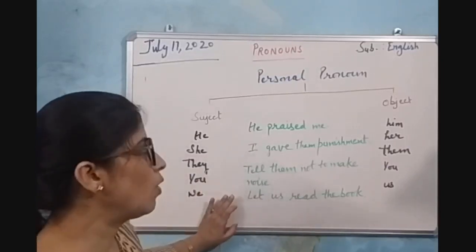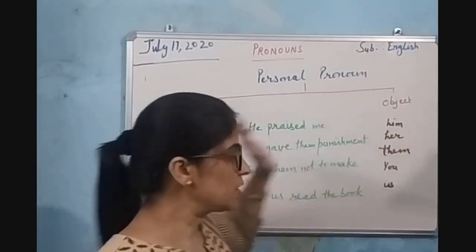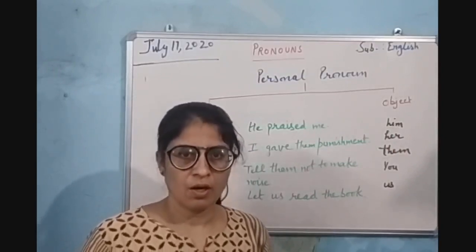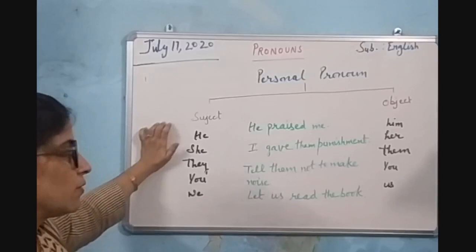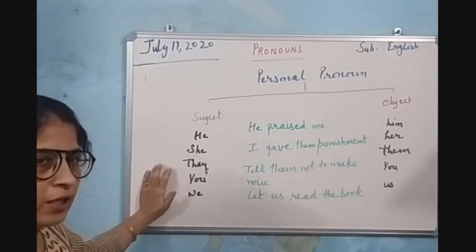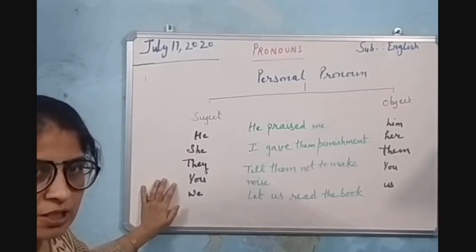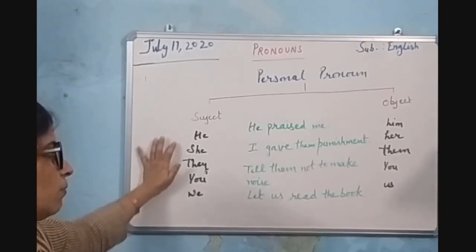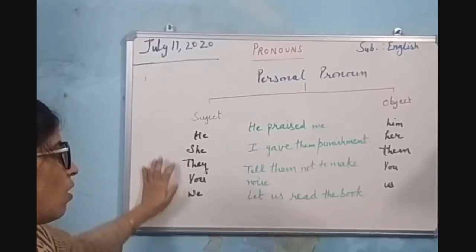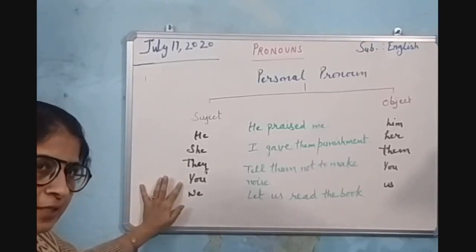Now let us discuss how personal pronouns can be used as subject or object. Subject means the doer of the action, or the one about whom we are getting information, the one the sentence is about. As subject, we make use of he, she, they, you, we. These pronouns are used as subject pronouns. He, she are used as singular pronouns. They, you, we are used as plural pronouns. You can be used as a singular pronoun as we have discussed earlier.